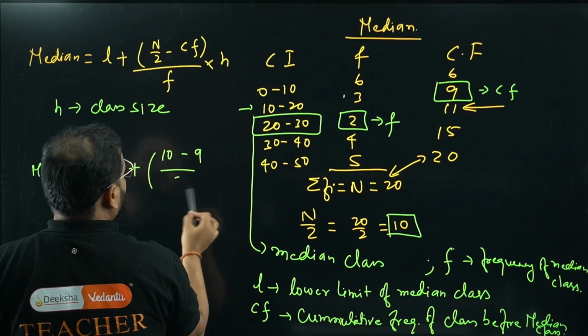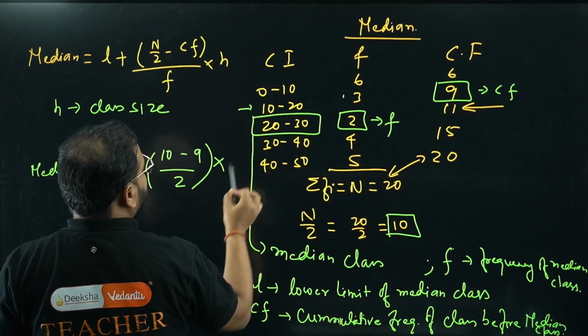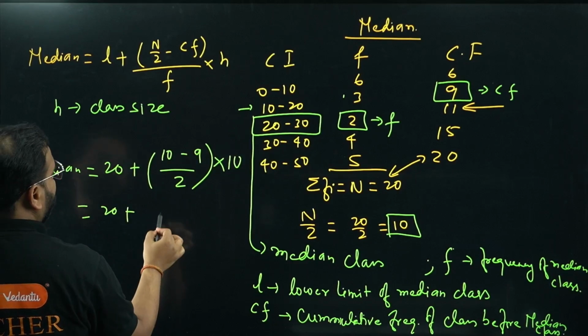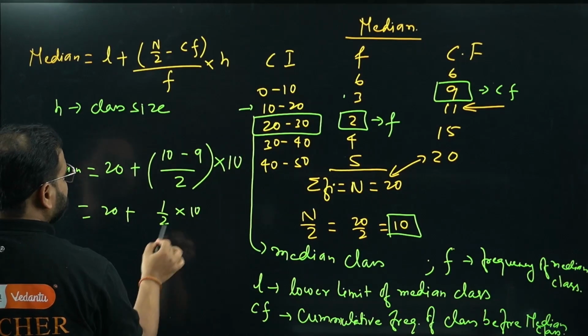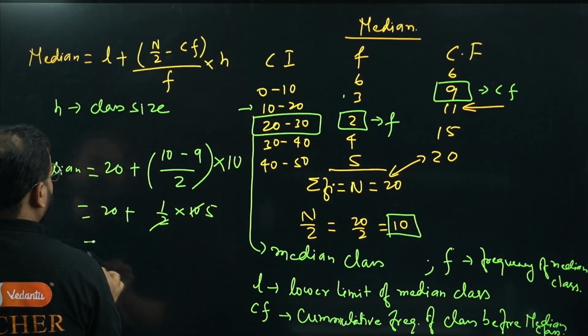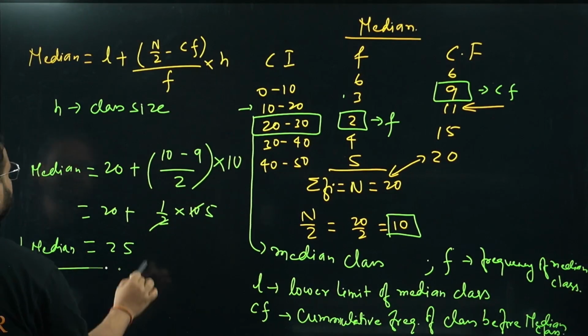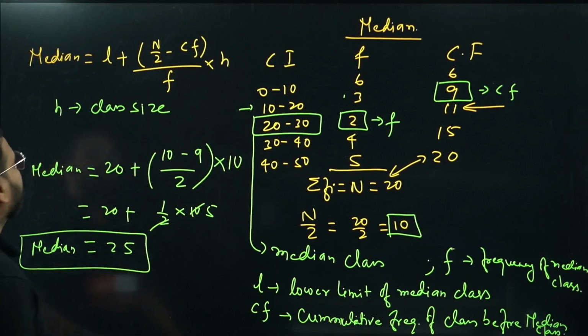Into H, which is 10. Have a look, so I'm getting here 20 plus 1 by 2 into 10. How much is that? 5. So 25 is my median value. Please cross check if I have made any mistake in the calculation. I hope I have not, but if I have, let me know in the comment section.